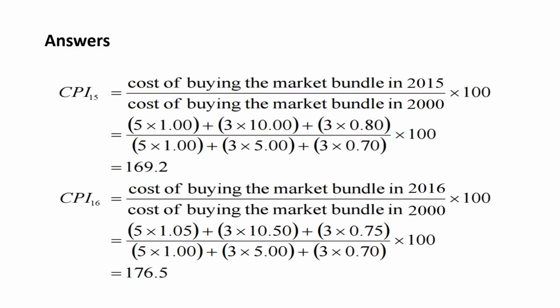And if we work out the figures, we get that in 2015, the CPI is 169.2. And in 2016, the CPI is 176.5. Okay, so what did you do? You put in the quantity multiplied by the price, and then the quantity of the next item multiplied by the price, and then added the quantity of the next item multiplied by the price of that item. And all divided by the same calculation using the base year prices. So this, and this are the base year prices.